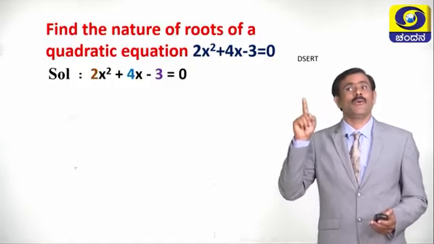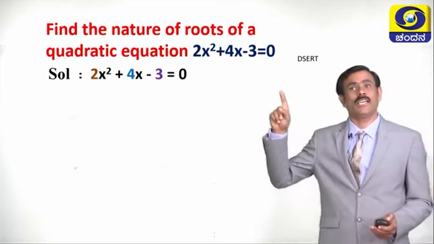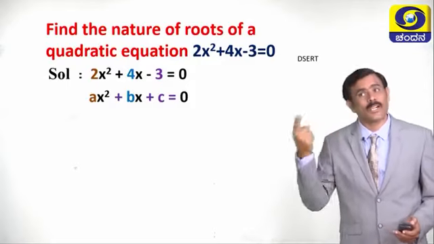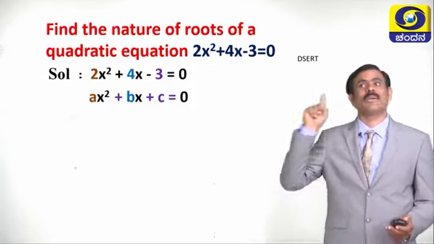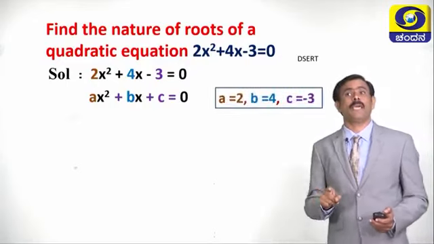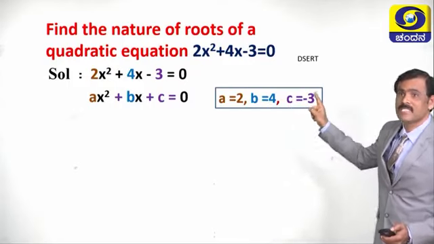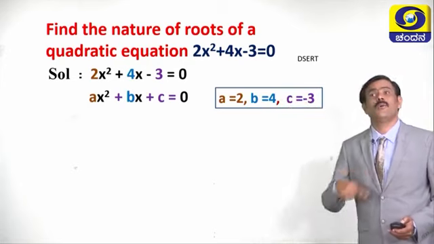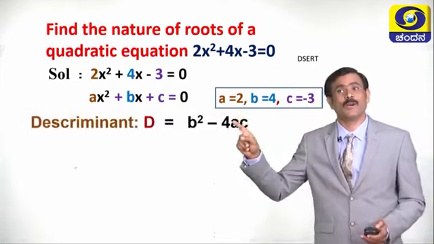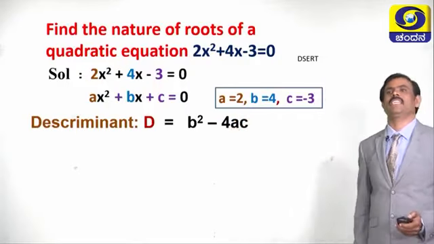Next step is we have to compare it with the standard form of quadratic equation, ax square plus bx plus c equals 0. Then what is the next step? We have to write the values of a, b and c. What are the values of a, b and c? A is equal to 2, b is equal to 4, c is equal to minus 3. What is the next step? Next step, we have to write the formula. What is the formula? Discriminant d is equal to b square minus 4ac.